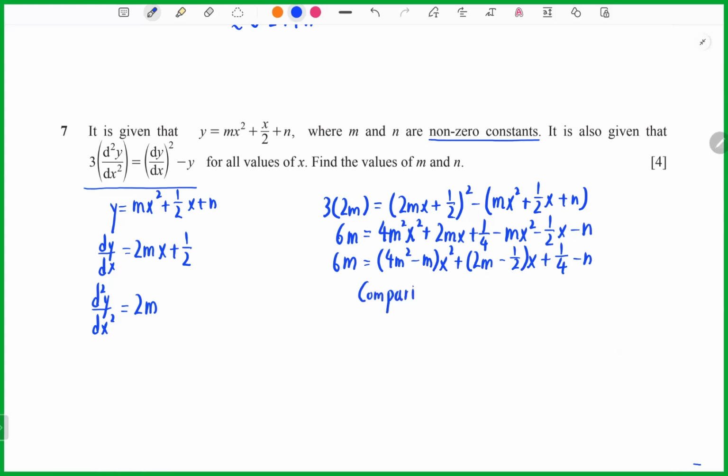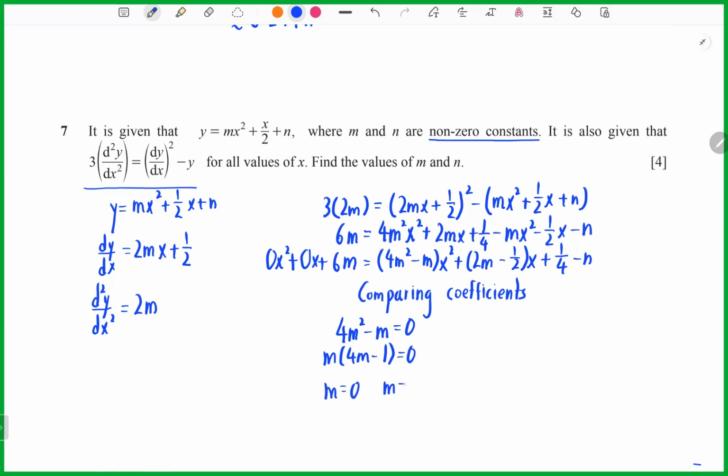I will say this question is very interesting. Because, as we know, the coefficient of x is actually 0x, and the coefficient of x squared is also 0x squared. Now you can take 4m squared minus m equals 0. So now you can factorize, and m equals 1/4. This we also noted, why? Because the question already mentions it here.